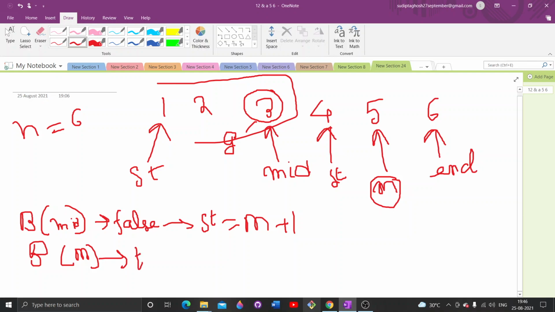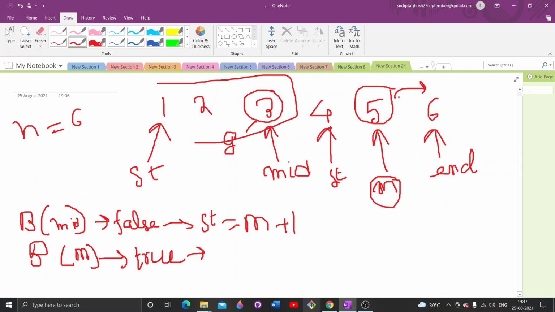If it comes true, then what does it mean? It means that the fifth version is a bad version. And as it is a bad version, the versions which are present after this middle element version will also be bad.